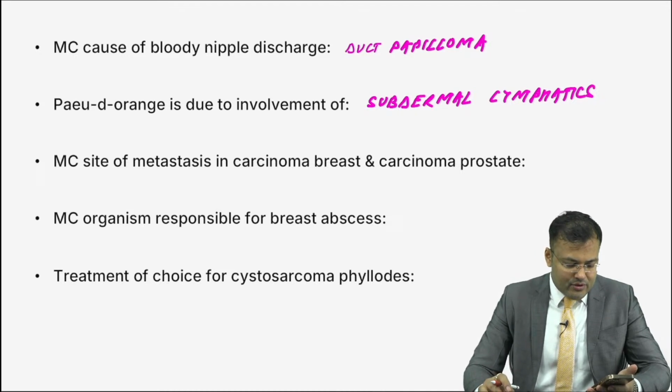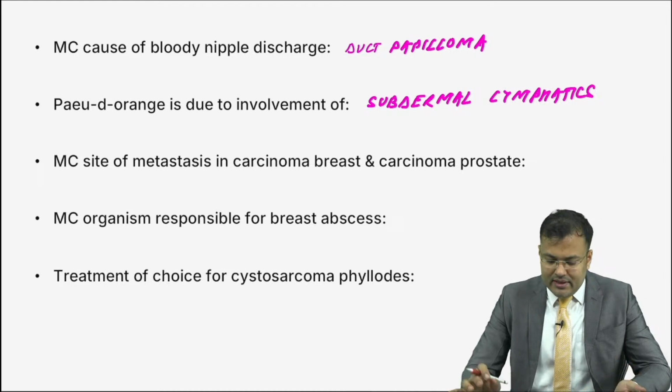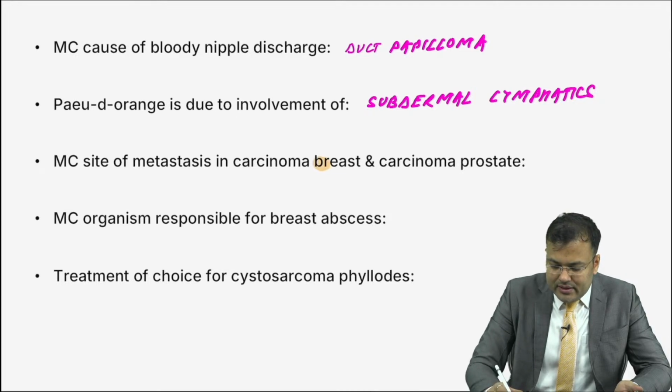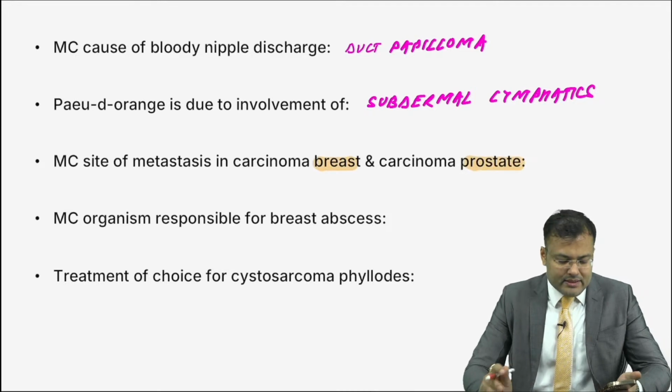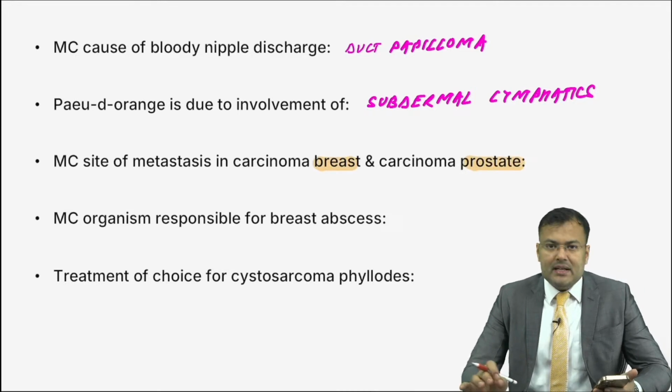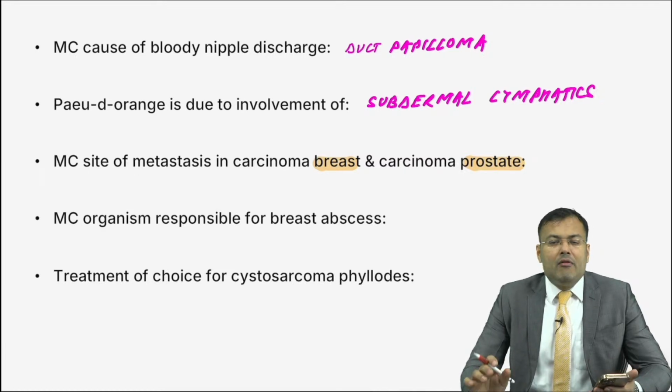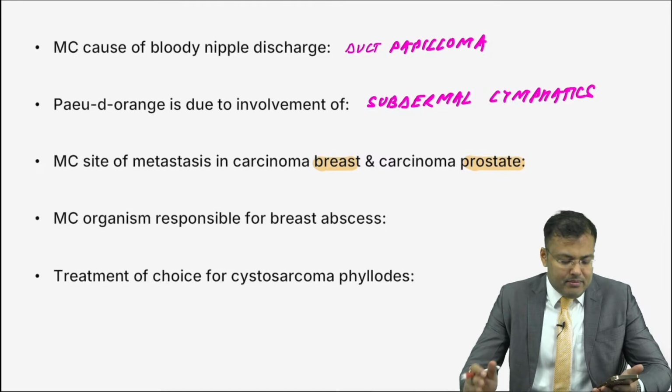Okay. Very good. Next, what is the most common site of metastasis in carcinoma breast and in CA prostate? Guys, tell me. Most common site of metastasis in CA breast and CA prostate. Faraz, Mahesh Pawar, very good. It's vertebral. Why? Batson plexus. Very good. And in vertebra, which vertebra?